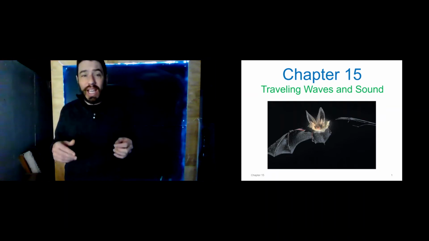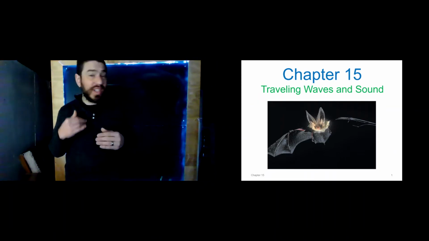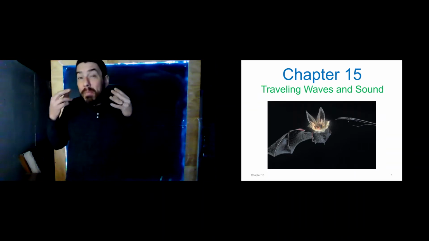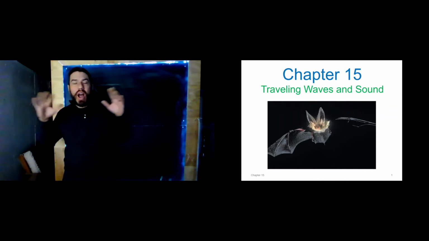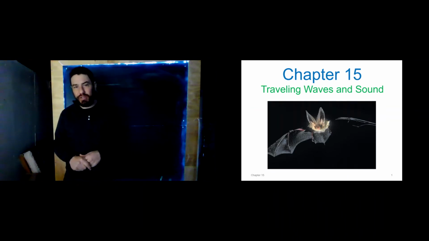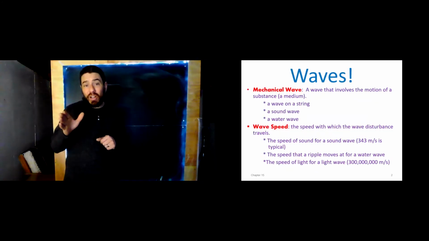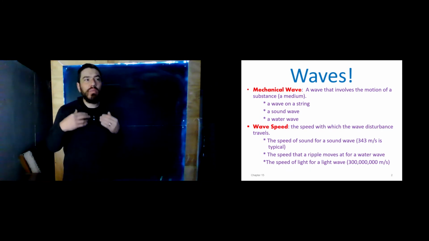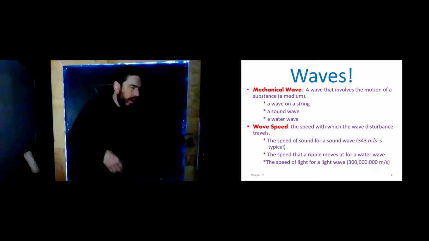It turns out you're looking at a light wave. As we'll talk about in the next chapter, we can understand a lot of the chemistry you may have learned in terms of electron matter waves. So a wave model can help us understand a wide range of very interesting phenomena. First, we need to distinguish between mechanical waves and non-mechanical waves. Mechanical waves involve the motion of a substance, and that substance is the medium.